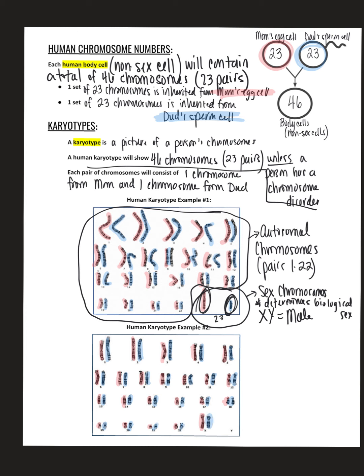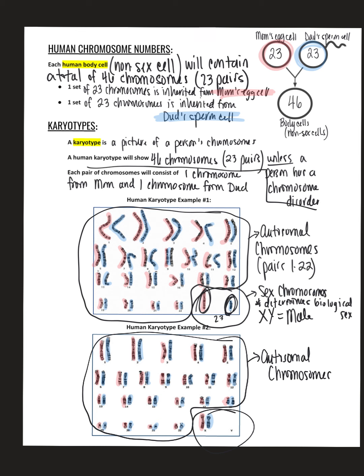Now, same with the male above, pairs 1 to 22 are called the autosomal chromosomes. And the 23rd pair, there is not going to be a number 23 down there, but you know it's the 23rd pair because you will see the letters X and Y. Now, in this case, for our sex chromosomes, notice I have 2 chromosomes sitting over the X spot. I have one here and one here. When I have XX, that is going to be a female.